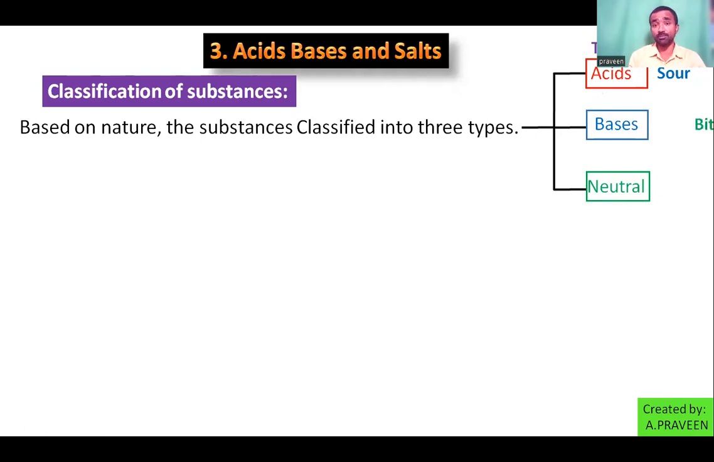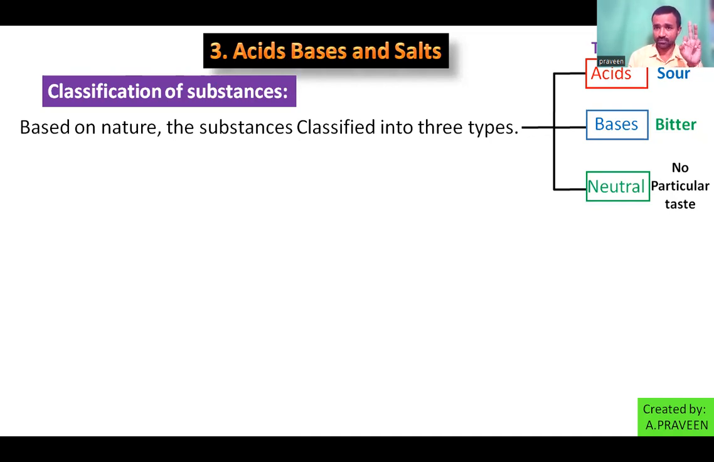If the substances are bitter in taste, or one more observation, soapy to touch, slippery in nature, they are called bases. Then what about the neutrals? Actually, there is no particular taste to give about neutral substances. So simply we have 3 categories of substances: acid, base, and neutral.